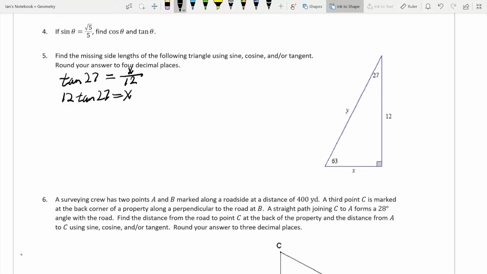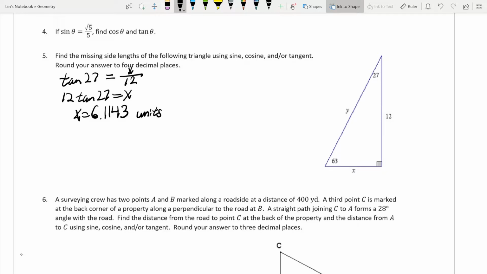Now, I don't know what 12 tangent 27 is off the top of my head. I don't expect you guys to. I don't expect anybody to know what the tangent of 27 is off the top of their head. But I want you guys to use your calculators for this. So our x is equal to 6.1143 units. Now, we're not given units, so I'm just going to write units out.